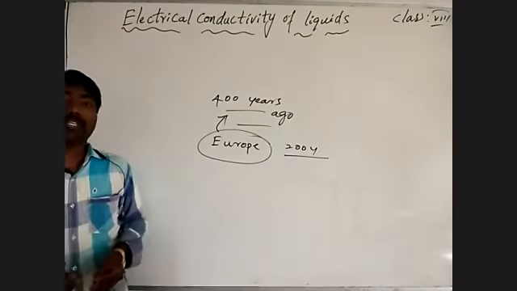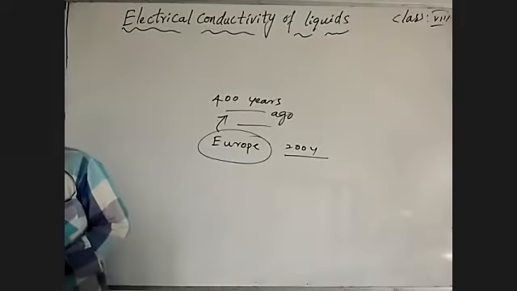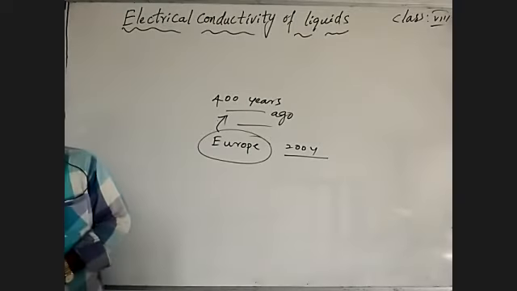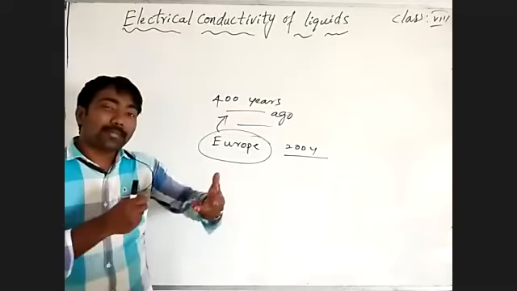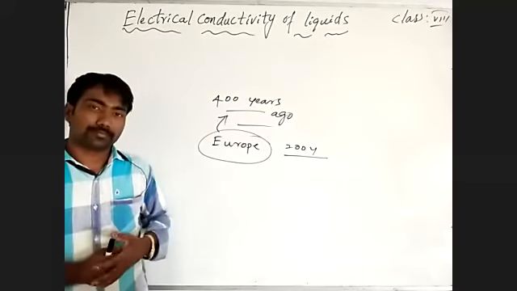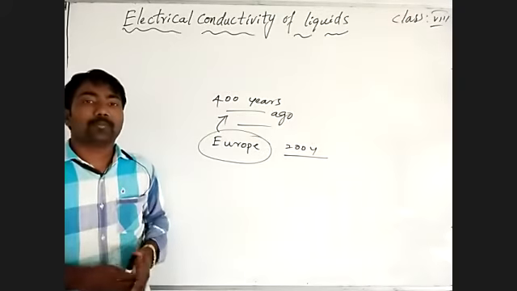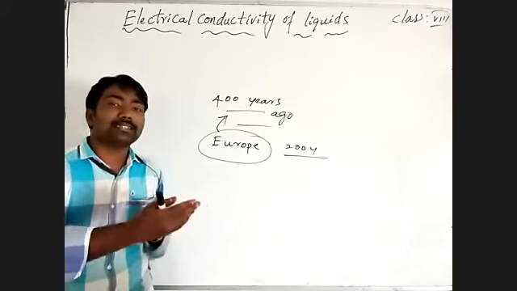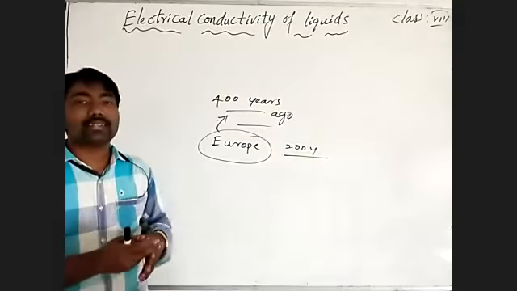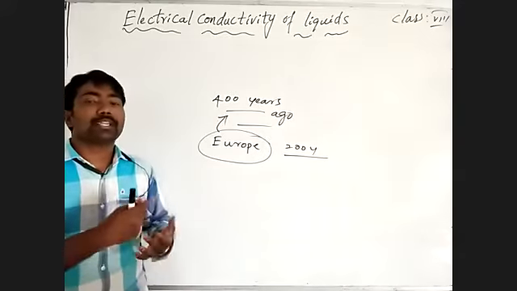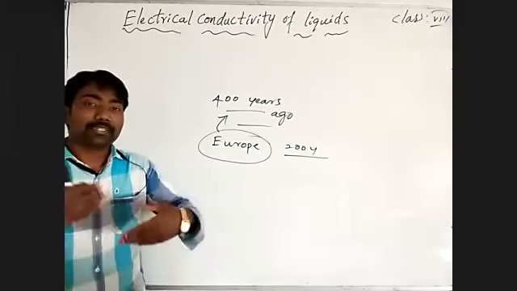They found it by doing various experiments. It was like a miracle, like a chance. The idea to store electrical energy came by chance, to save it and utilize it when it is needed.